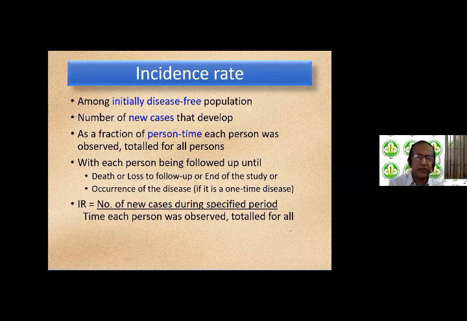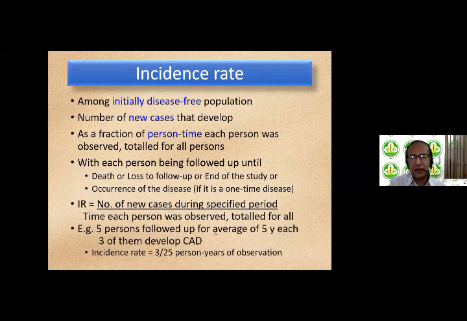For example, if 5 persons were followed up for an average of 5 years each, together they would have contributed 25 person years, 5 persons times 5 years. And if 3 of them develop coronary artery disease over this cumulative time period, then the incidence rate becomes 3 cases per 25 person years of observation.